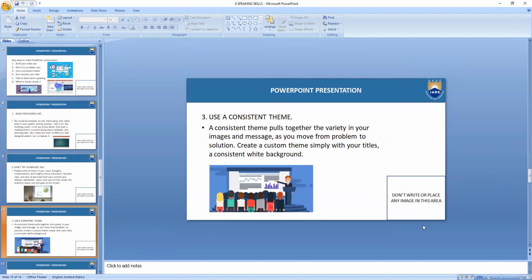Use a consistent theme. A consistent theme pulls together the variety in your images and message as you move from problem to solution. Create a custom theme simply with your title and a consistent background. Like the picture suggests, look at my slide also. I have used a consistent theme. One point, one picture, one narrative, one topic. That is all I have given in my slide. Look at its content.